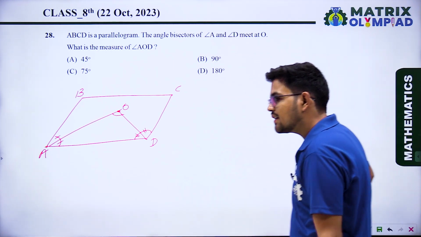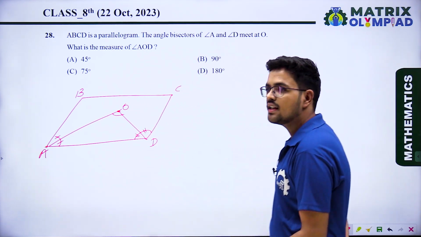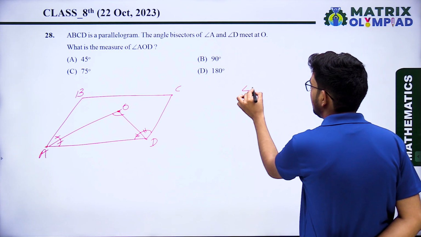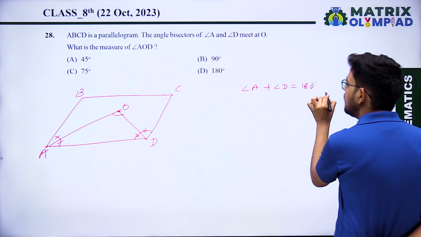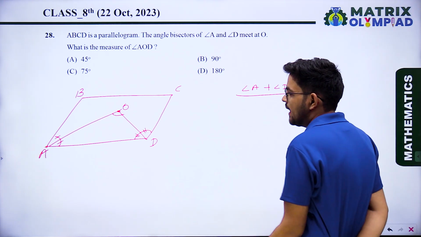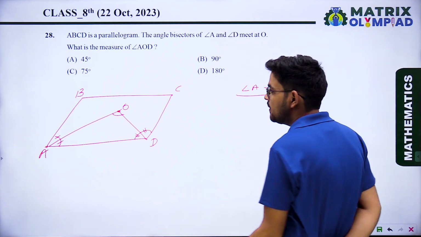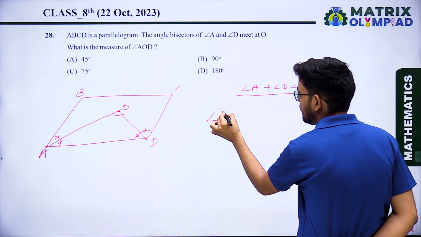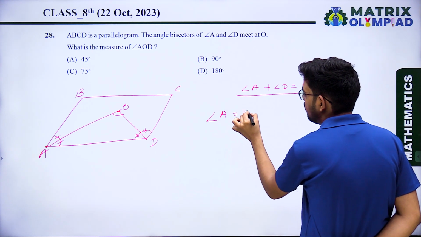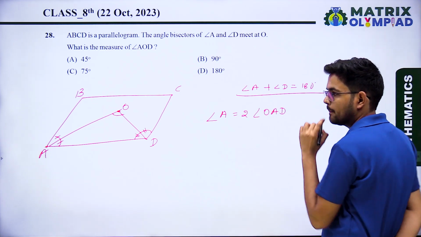You know very well the sum of adjacent angles in a parallelogram is always 180 degrees. These are supplementary to each other. It means angle A plus angle D will be 180 degrees. Now OA is the bisector of angle A, so angle A will be twice angle OAD.